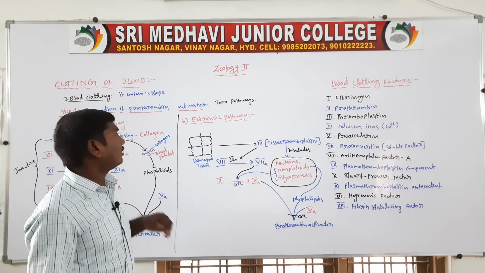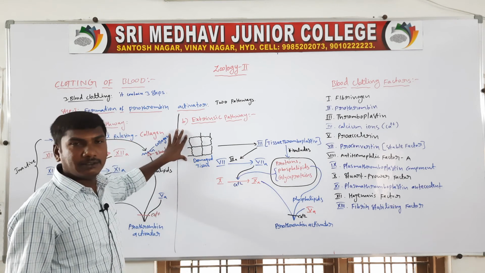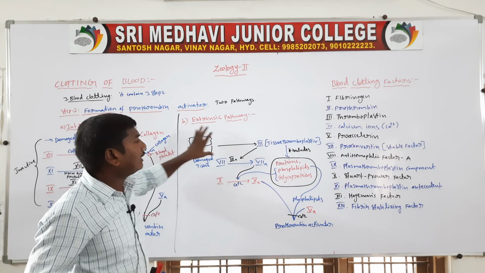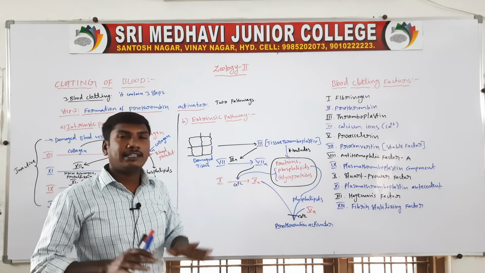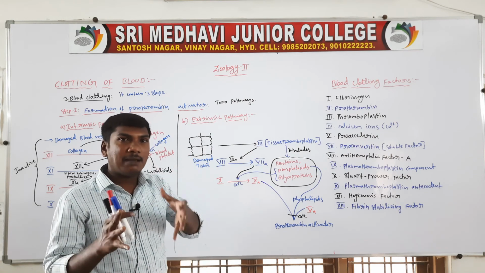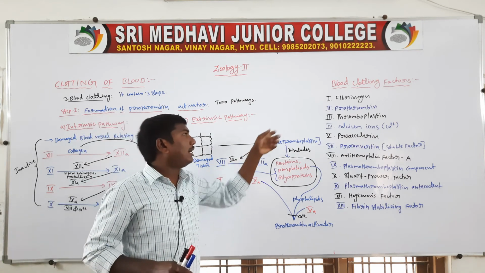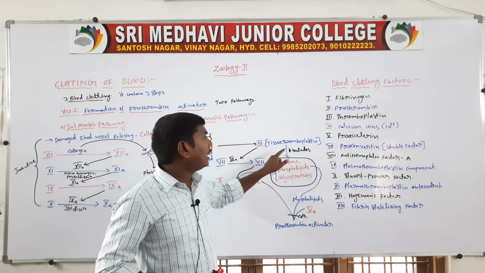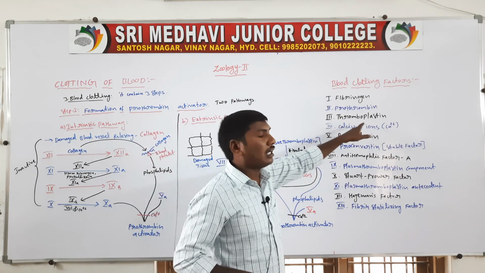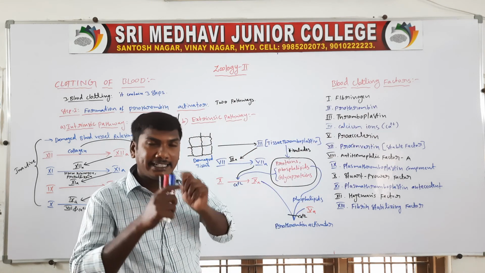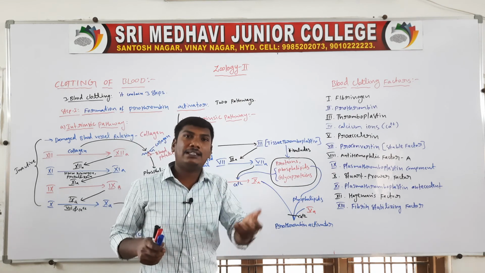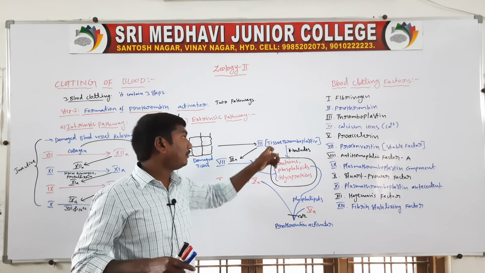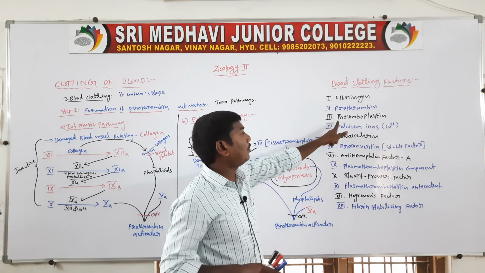First, the blood vessel is damaged, so the tissues surrounding the blood vessels are damaged. The damaged tissues release blood clotting factor 3, whose name is tissue thromboplastin.